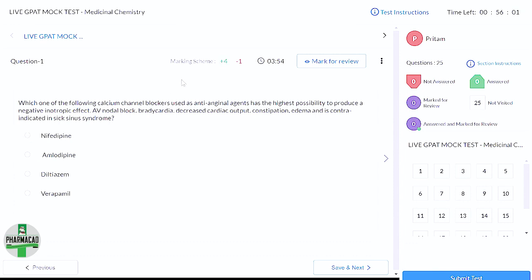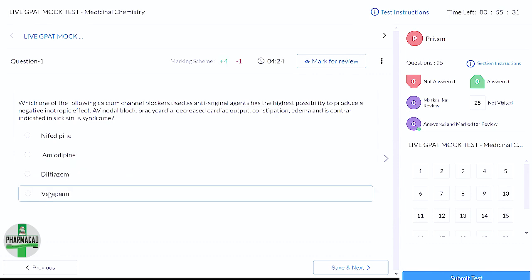Now, when I was teaching anti-anginals, one statement was clearly said that calcium channel blockers should not be given in CHF patients, because they have a lot of impact directly on cardiac tissue. The major impact is by verapamil. It has high selectivity to cardiac tissue, and that is the reason.